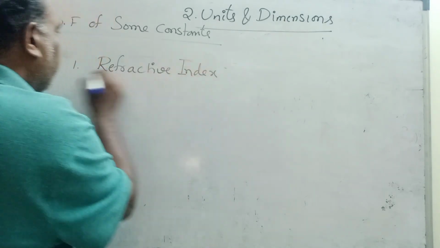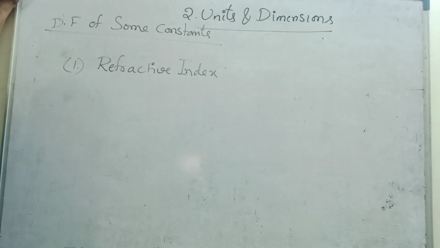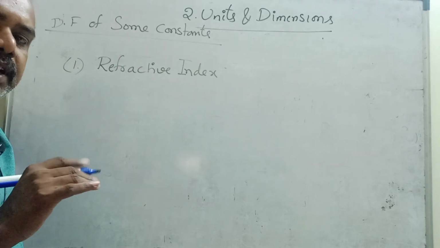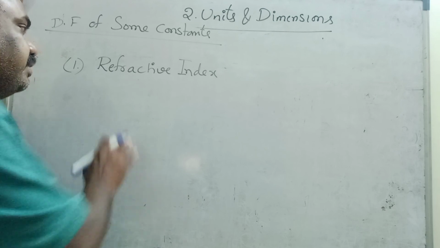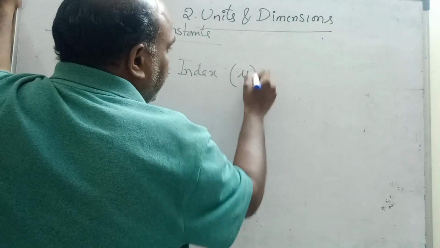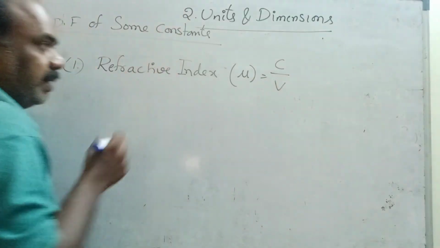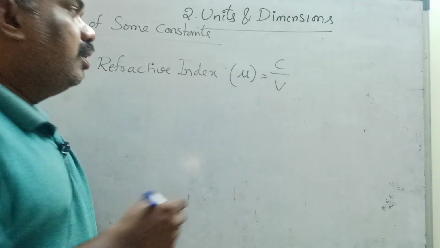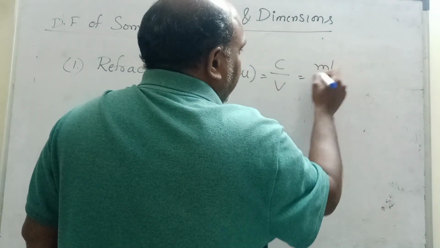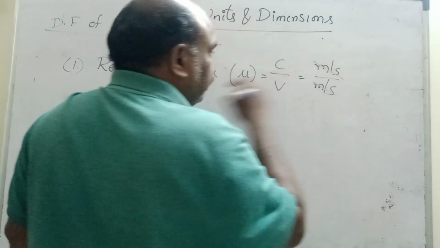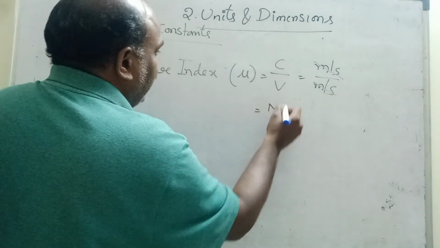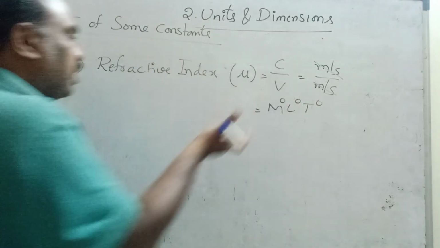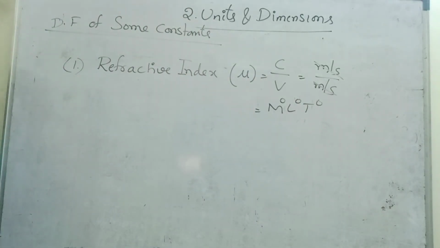Refractive index is a unique property of every transparent material, whether it is a liquid or a solid, plain glass, coconut oil, turpentine, benzene, whatever it is. Refractive index is denoted by mu. The formula is C by V, speed of light in vacuum by speed of light in medium. Both units are the same, meter per second, so they cancel. So refractive index has no units, it is dimensionless: M0, L0, T0. Both are velocities only. Velocity by velocity cancels, meaning no units.